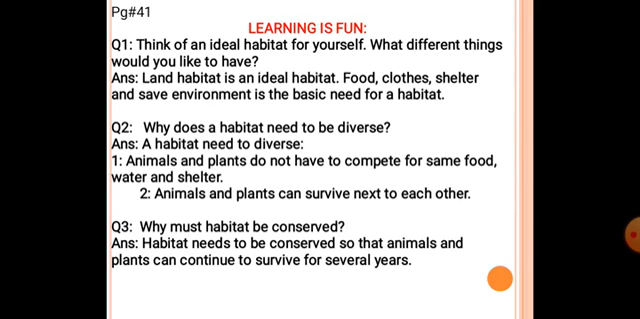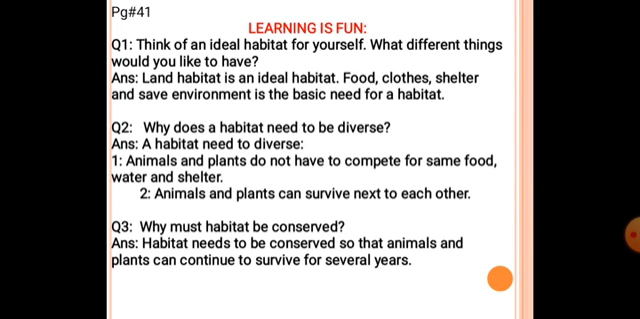Now, question number 1, think of an ideal habitat for yourself and what different things would you like to have. Land habitat is an ideal habitat and food, clothes, shelter and a safe environment are the basic needs for a habitat. Next question. Why does a habitat need to be diverse? A habitat needs to be diverse. One, animals and plants do not have to compete for the same food and water and shelter. Number two, animals and plants can survive next to each other.